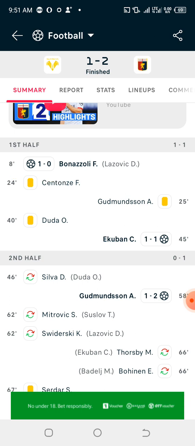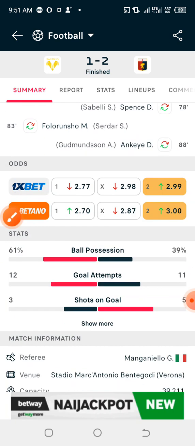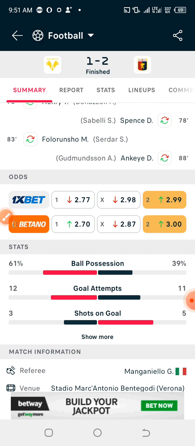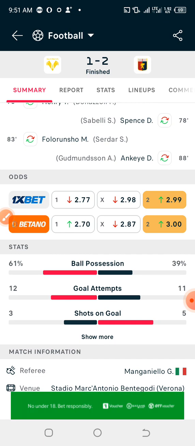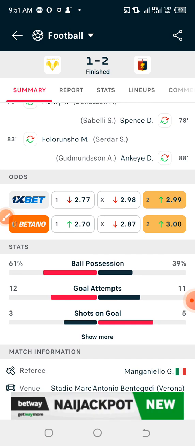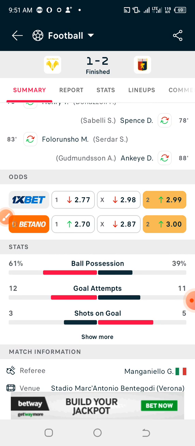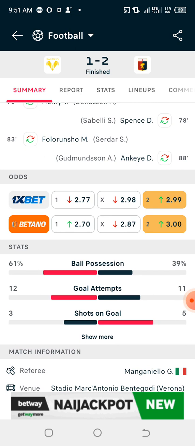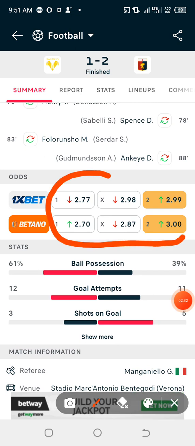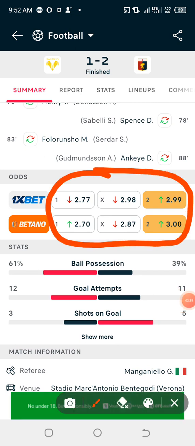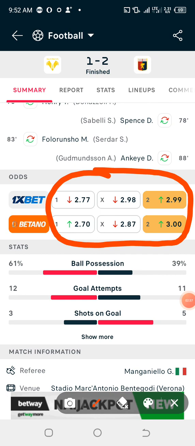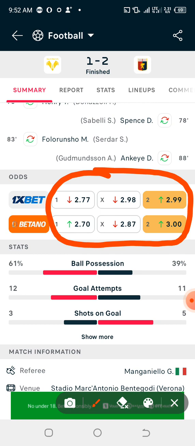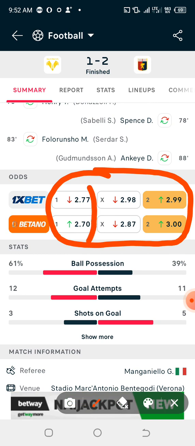Now these are the steps of predicting first 10 minutes straight draw. The first thing you need to look into is the odds provided by the bookmakers. The teams that you'll be predicting with must have almost equal odds. For example, if you check the stats very well, you can see that it is very difficult to predict who will win and who will lose the game, because the odds are very close to each other. The odd for the home team is around 2, and the odd for the away team is also around 2.